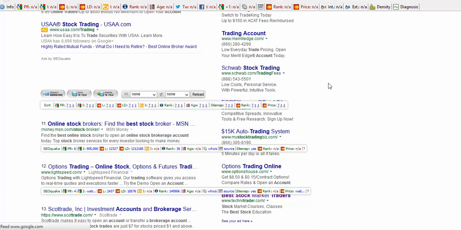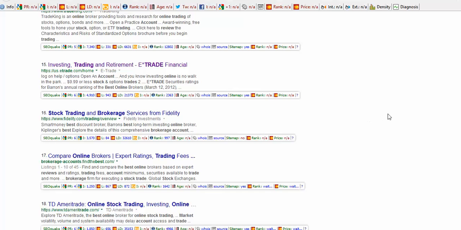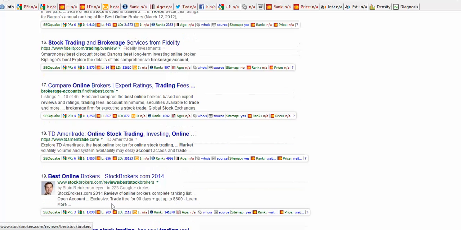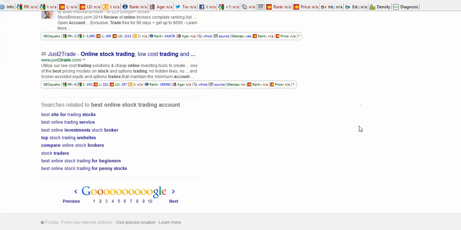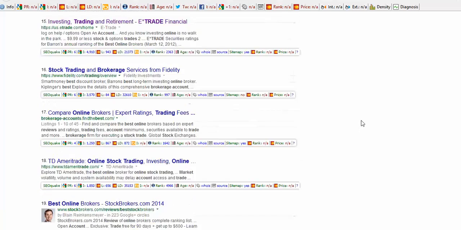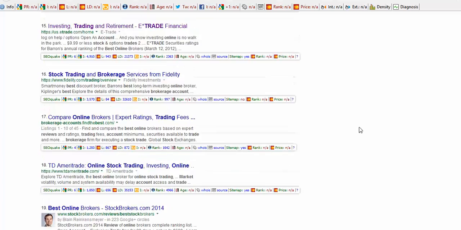They're advertising again on page 2. Let's see if any of them are into free listings here. Scottrade is number 13. E-Trade is number 15. Ameritrade is number 18. So it wouldn't take these guys too much to get on the first page of Google for that particular keyword phrase. So let's go back to page 1 here.